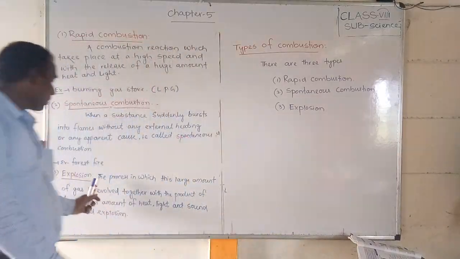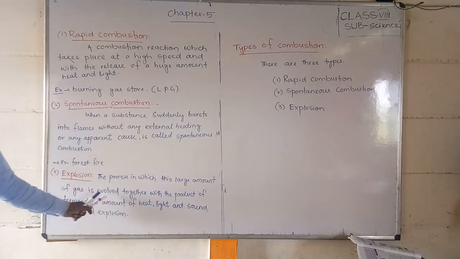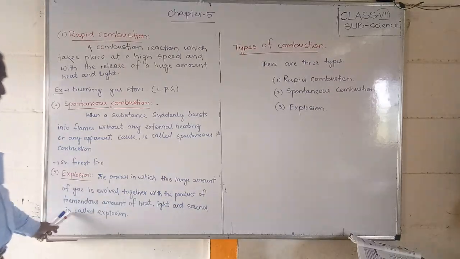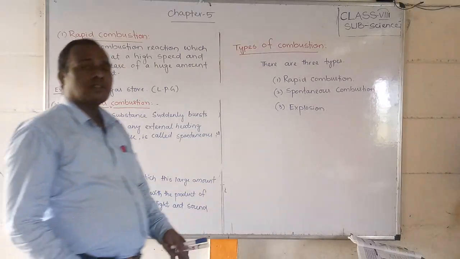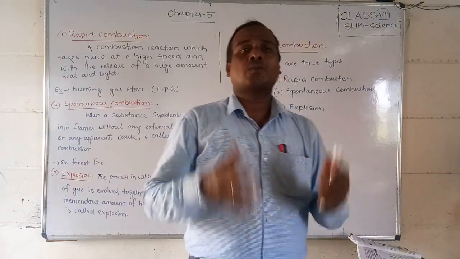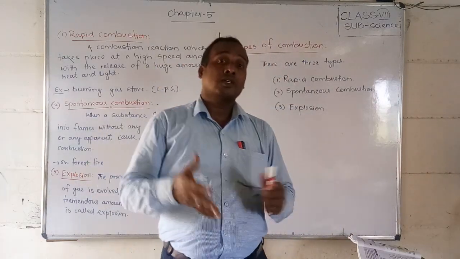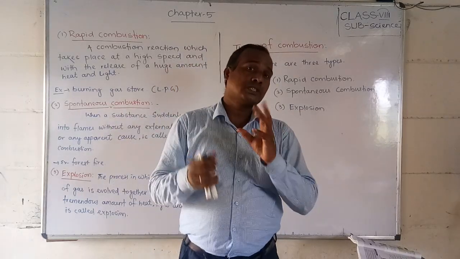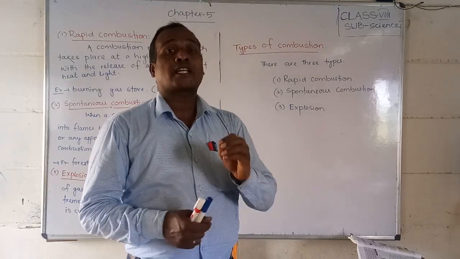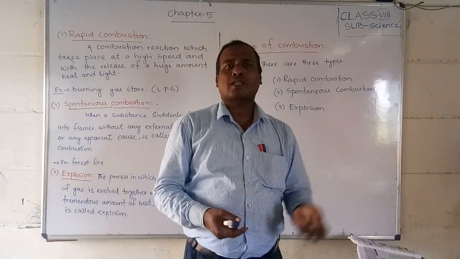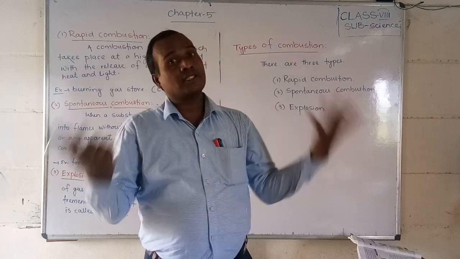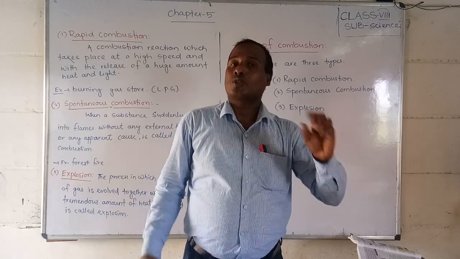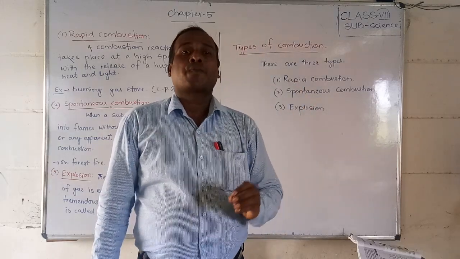See, what is that? The process in which a large amount of gas is evolved together with a tremendous amount of heat, light, and sound is called an explosion. When the reaction and combustion take place, gas will evolve, and light, sound, and heat will also be produced. Such combustion is called an explosion. For example, your Diwali crackers that you are bursting: light is coming, sound is coming, and heat energy is also coming. That is one example of an explosion.